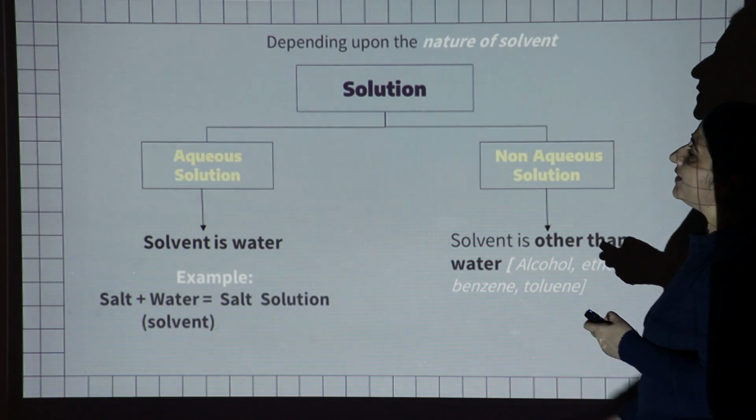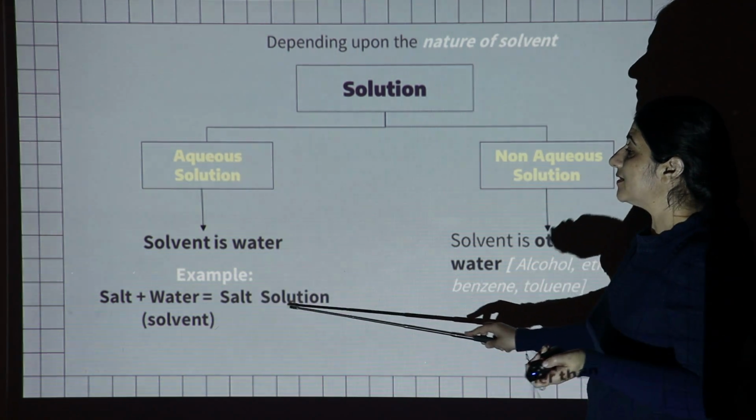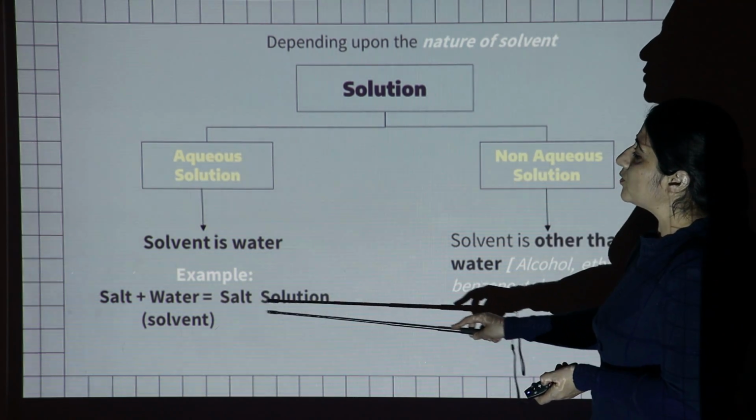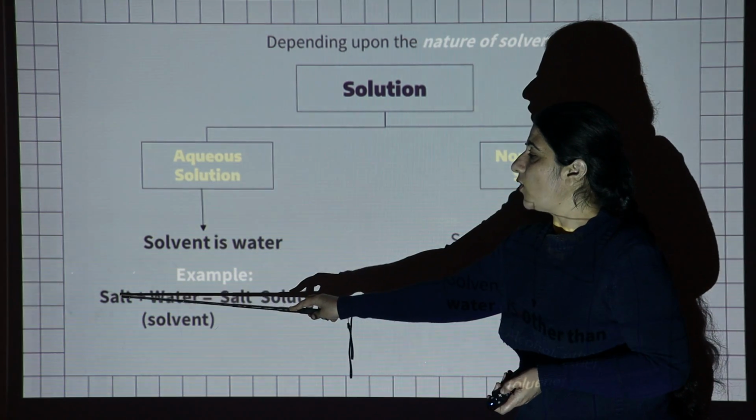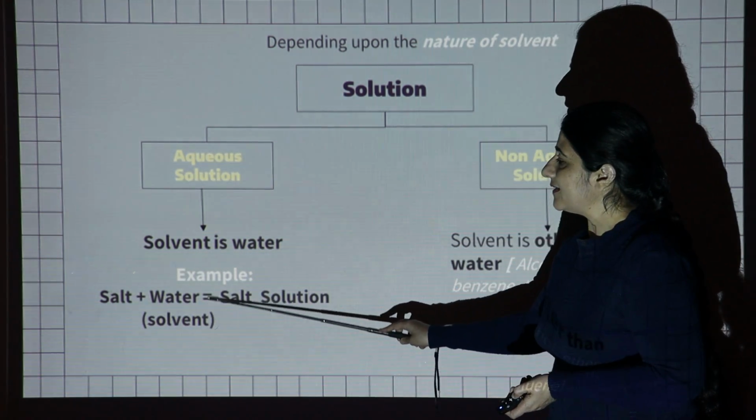The example of an aqueous solution is, as we discussed earlier, the salt solution. In this case, salt is added to the water, so here water acts as the solvent.